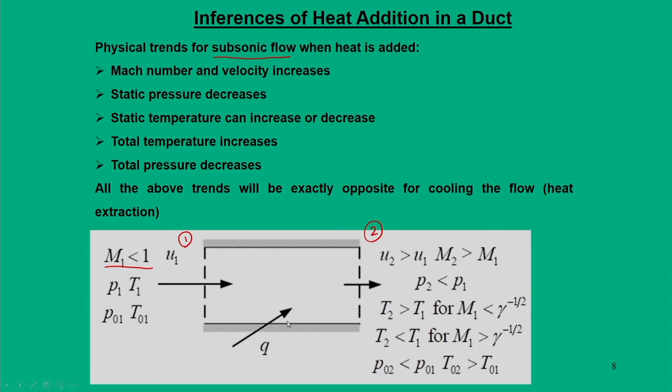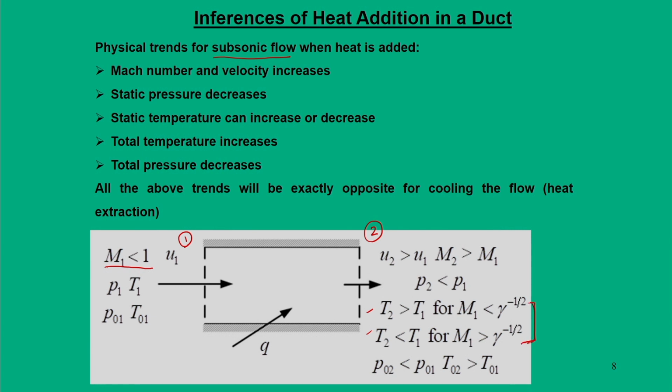In the downstream conditions, the Mach number will increase and the static pressure will decrease. The most significant part for this subsonic flow is the temperature. It has been seen that static temperature can increase or decrease. We will try to explain why it is so.